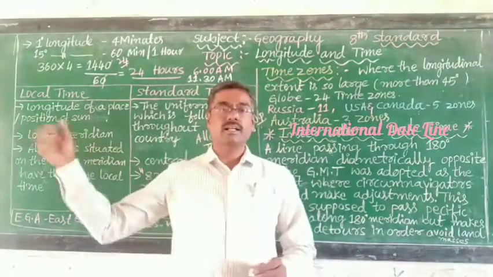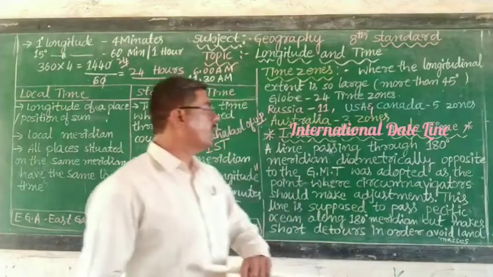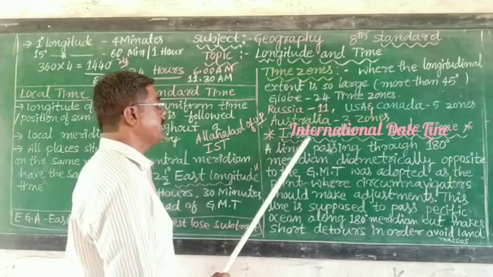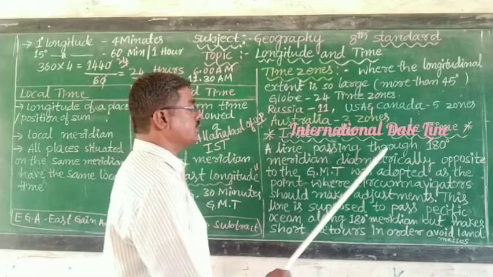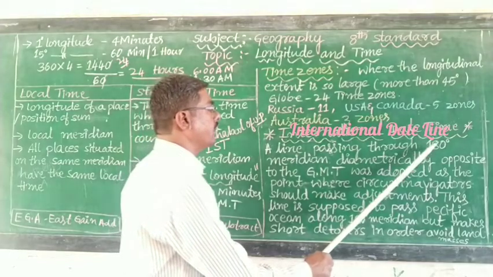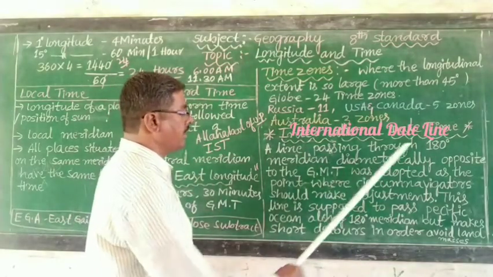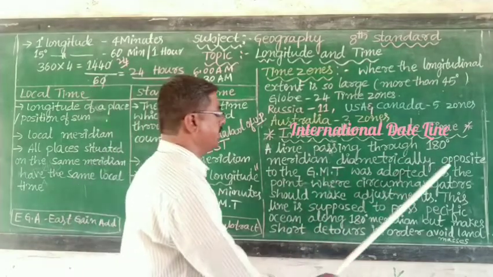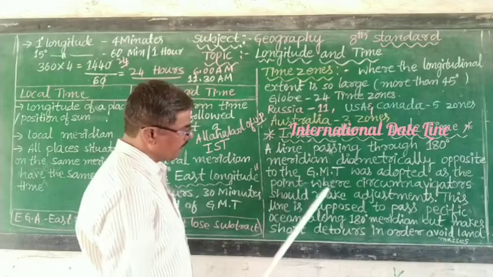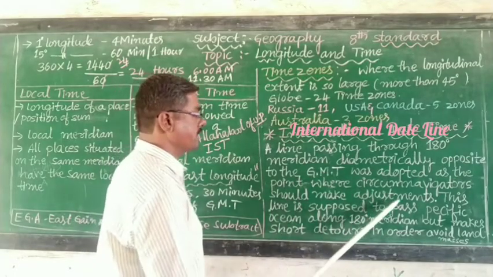Then it is called the international date line. Once again, what is meant by the international date line? A line passing through the 180-degree meridian, diametrically opposite to the Greenwich Mean Time meridian, was adopted as the point where circumnavigators should make adjustments.